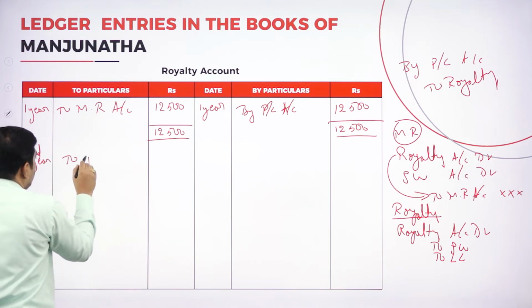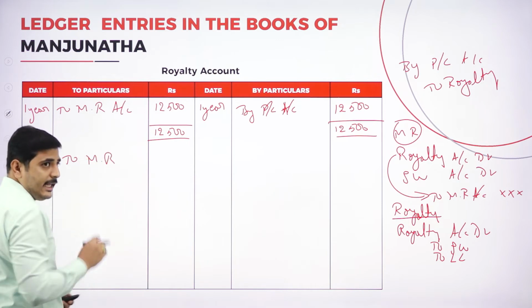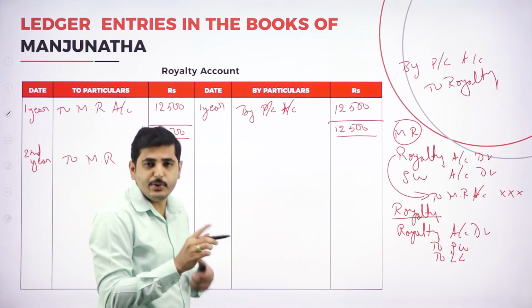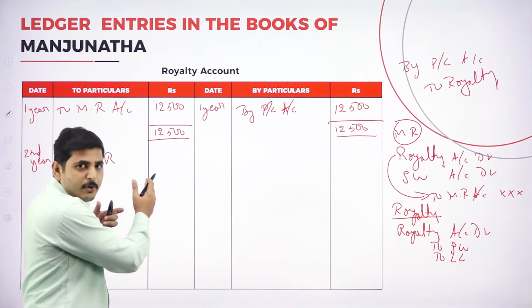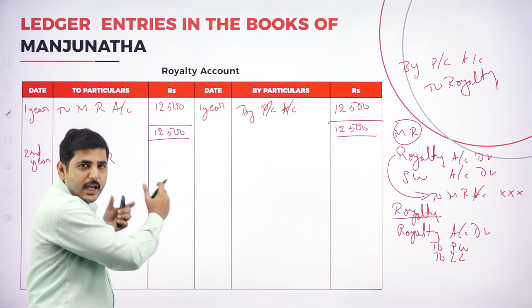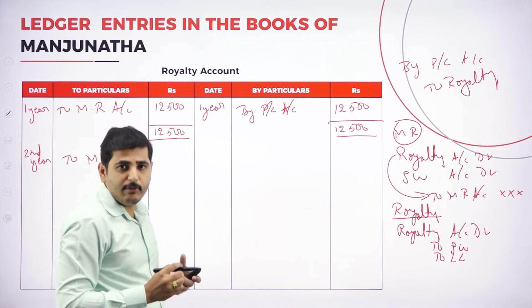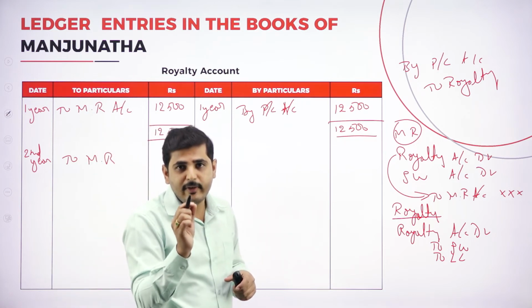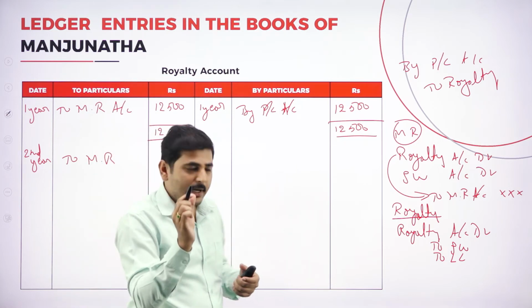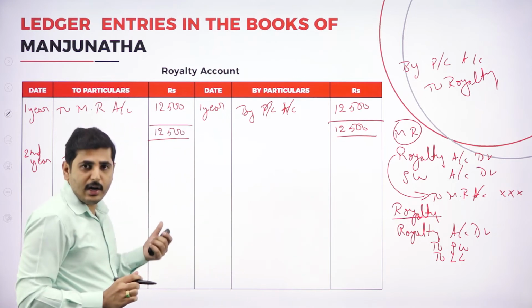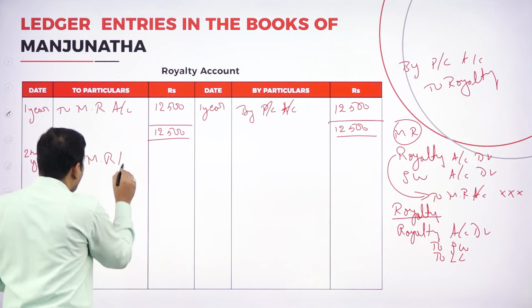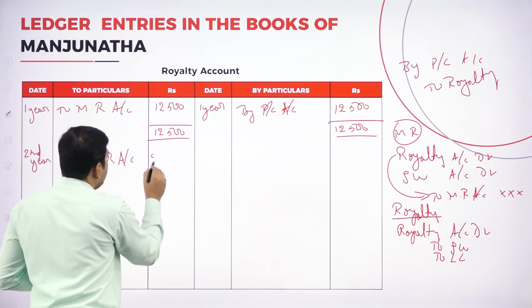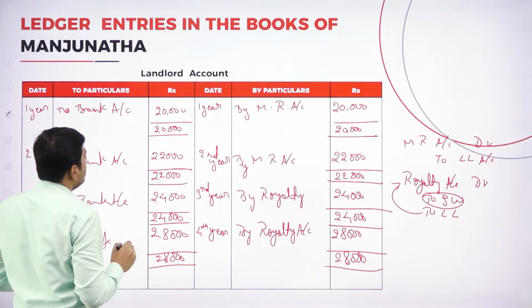To minimum rent account. See, I am writing MR. You don't write MR account. You write full minimum rent account. Because of the shortage of space for me to write the full name of the entry, I am writing MR account. If you write MR account in the exam, we will deduct the marks. Keep this in mind. Please write the full minimum rent account. So it is 20,000.